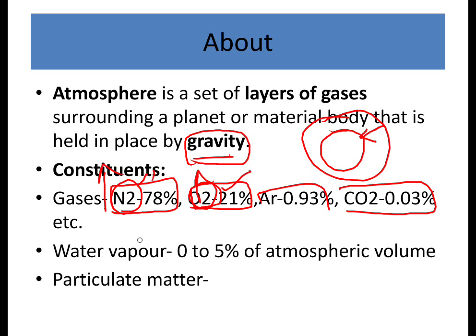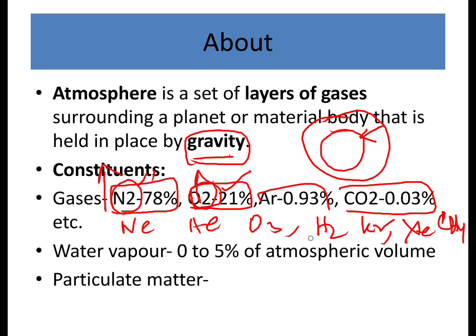Apart from that, we have other gases like neon, which is 0.0018 percent, and helium, which is 0.0085 percent, and we have ozone, hydrogen, krypton, xenon, and methane. These are some other trace elements. Especially krypton, xenon, and methane are in trace amounts, minor quantities.